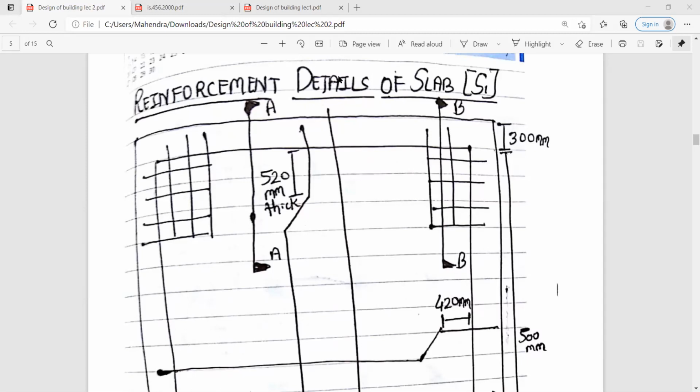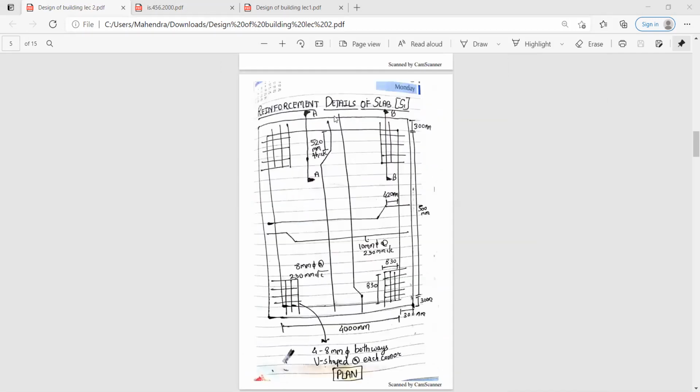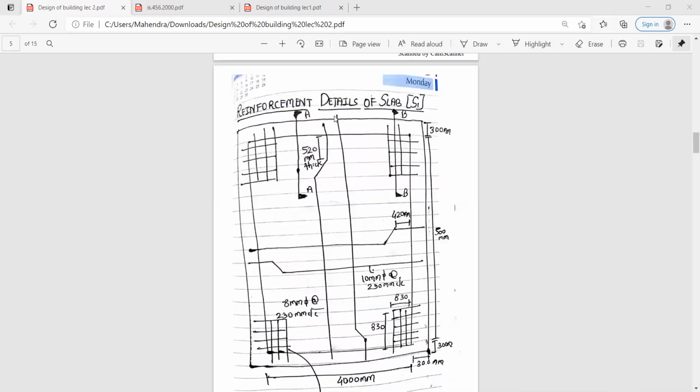Here the section AA and section BB are shown over here. We'll draw the details of section AA and section BB once you complete this. You can see the screen now. It will be easy for you to draw. I will share the entire PDF with you again. This is the plan of your slab.